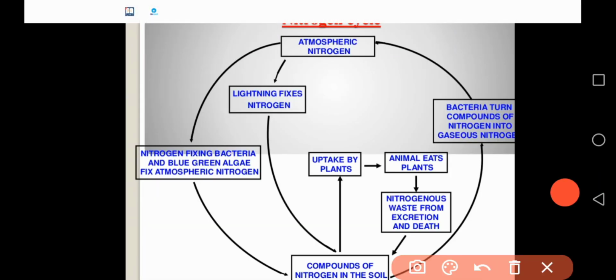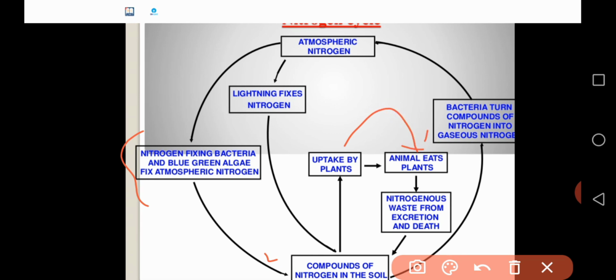Atmospheric nitrogen is fixed by some bacteria and also blue-green algae. Later, it is converted into compounds of nitrogen in the soil. These compounds are absorbed by plants for synthesizing proteins. Later, animals feed on these plants, so the proteins and other compounds are transferred from plants to animals.